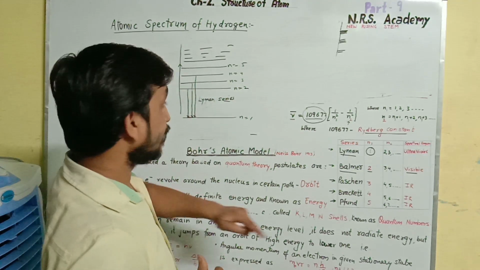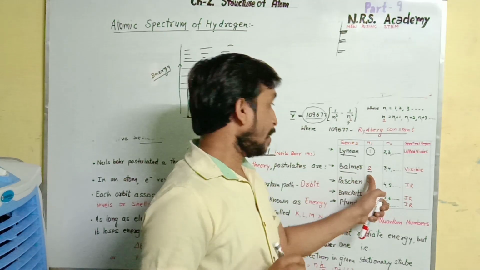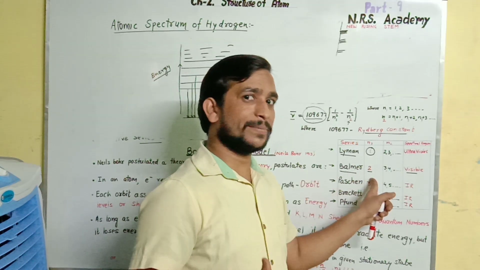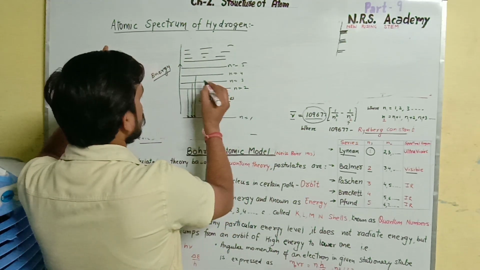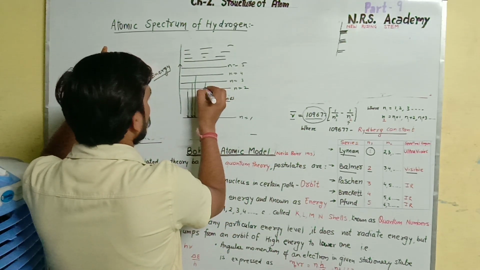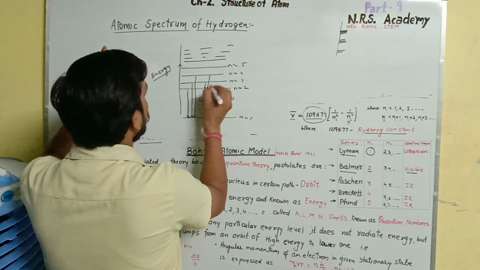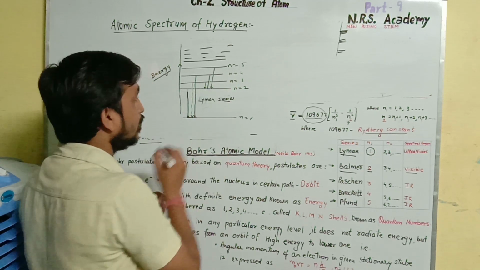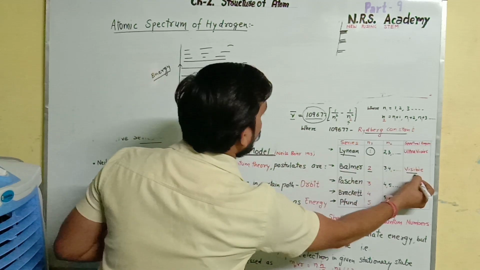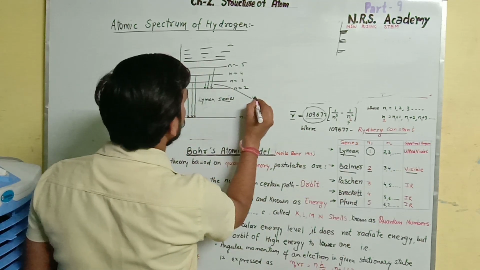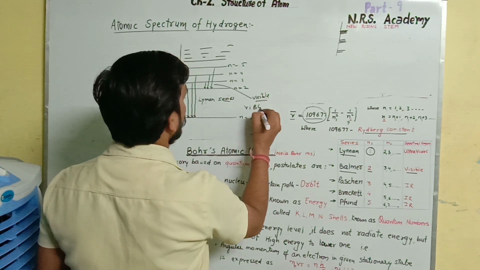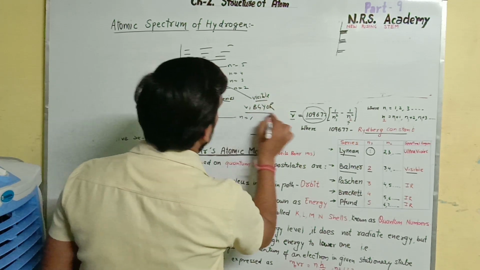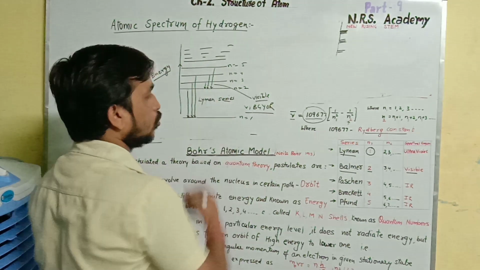Right? In a similar way, whenever we take n1 as 2, it means the excited electrons are coming back to the second position, from third, from fourth, from fifth, and so on. So this region is known as the visible region, which belongs to the Balmer series. Violet, indigo, blue, and so on.